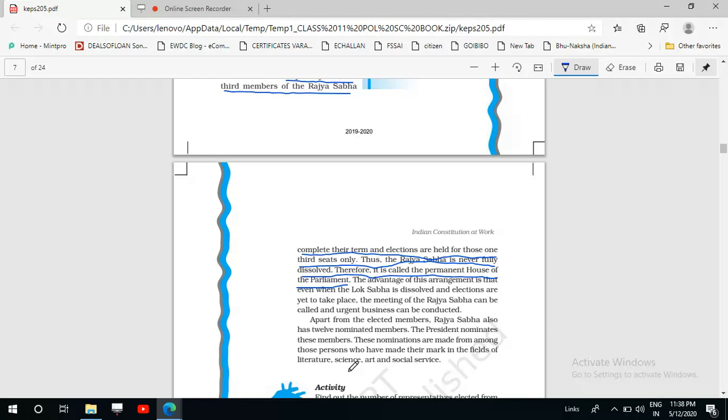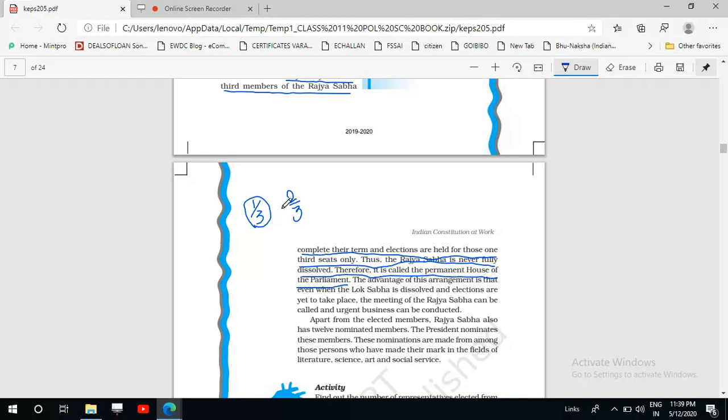So Rajya Sabha is the permanent house of the parliament, because one third of its members complete their term every 2 years. So one third have completed their term, and now the remaining two third members are there. Now what happens? Then again, when this one third is completing their term, there is an election for the seats which have become vacant. Then again it will become a complete, whole house.